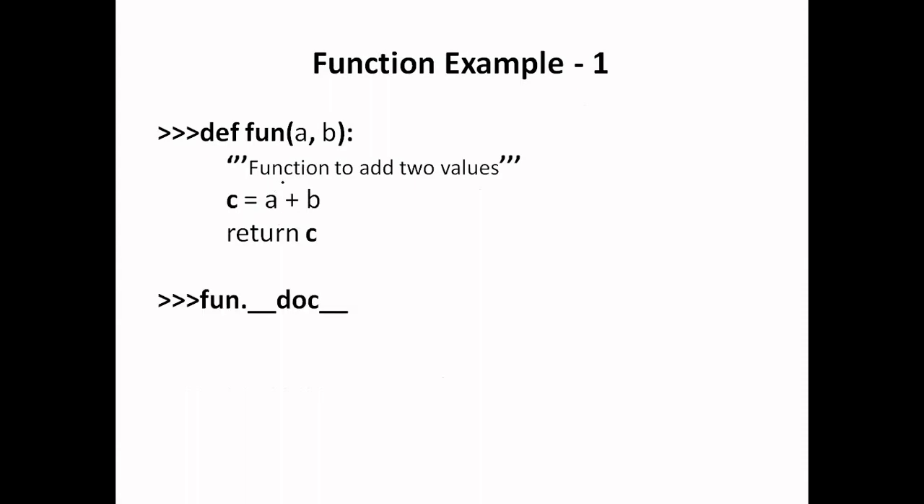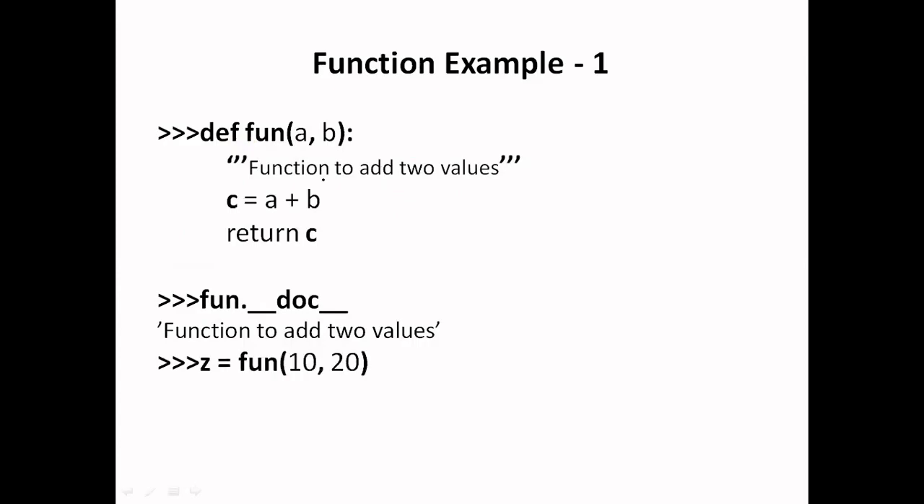So if someone calls this function, or someone wants to use this code or this function, and that particular person wants to know what this function actually does, or wants to know what the documentation string of this function is, you can call fun.__doc__, function dot double underscore doc double underscore. So this will return the documentation string of this function. So whatever you have written here, this will return the documentation string of the particular function.